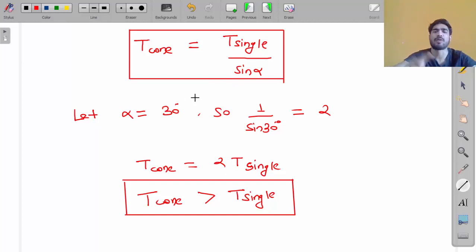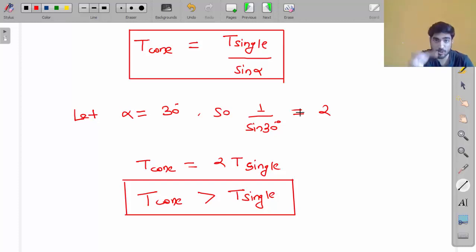Put alpha equals to 20 degree, my friend. What is 1 upon sine 20? Let's calculate. 1 upon sine 30 is 2. 1 upon sine 20 will be equal to 2.9, my friend. 1 upon sine 30 is 2, 1 upon sine 20 is 2.9. 1 upon sine 15 will be how much, my friend? 1 upon sine 15 will be 3.86.